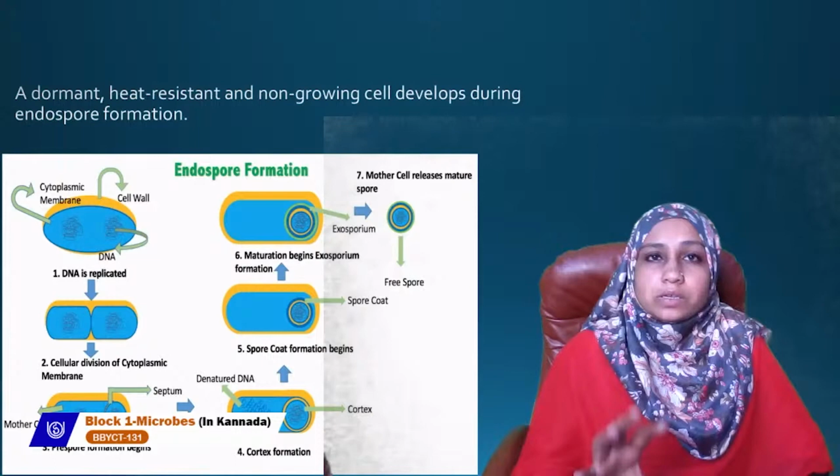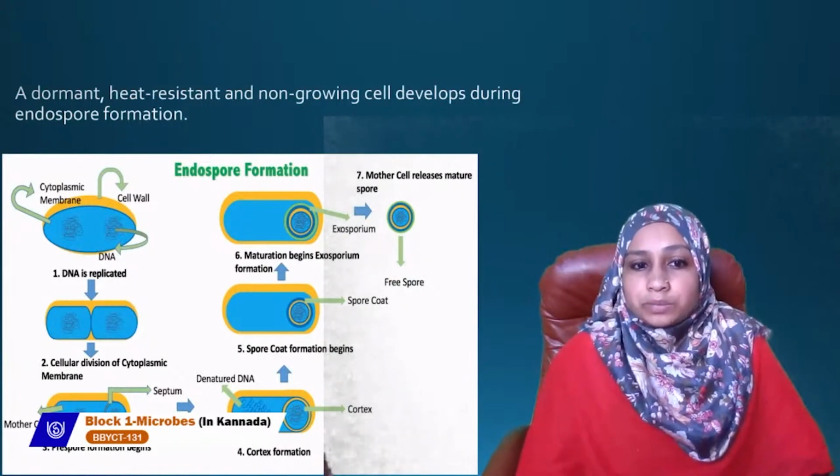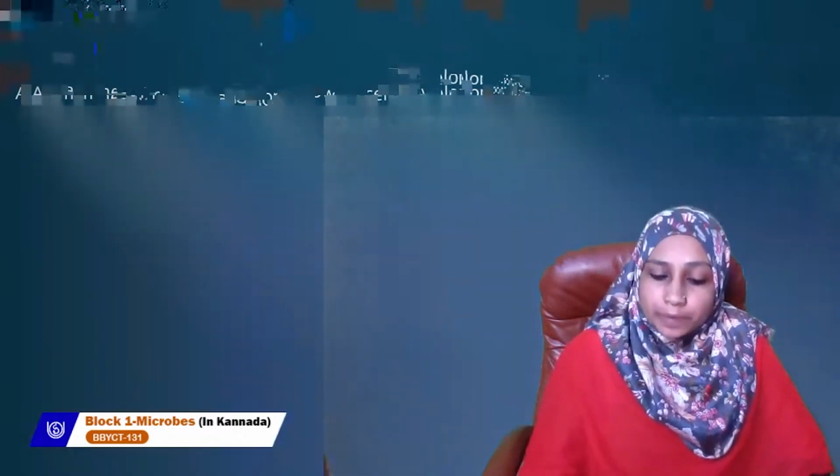After that, what happens to the spore? It matures. Maturation begins here, and another layer is formed there called the exosporium. So now maturation is taking place. It has matured now. And then the mother cell releases the spore, so that your free spore is produced. So this is how the spore formation is taking place.